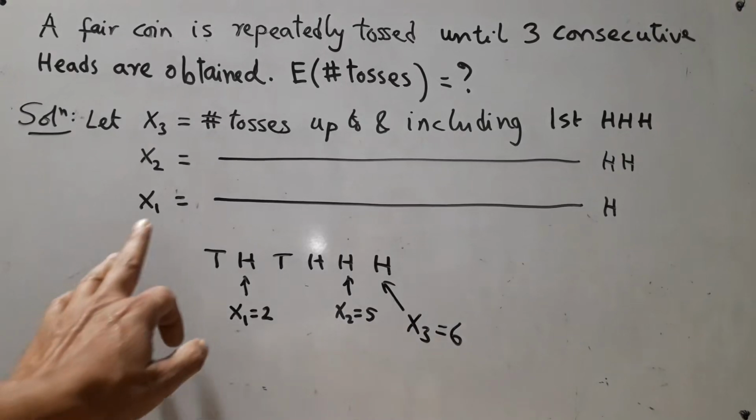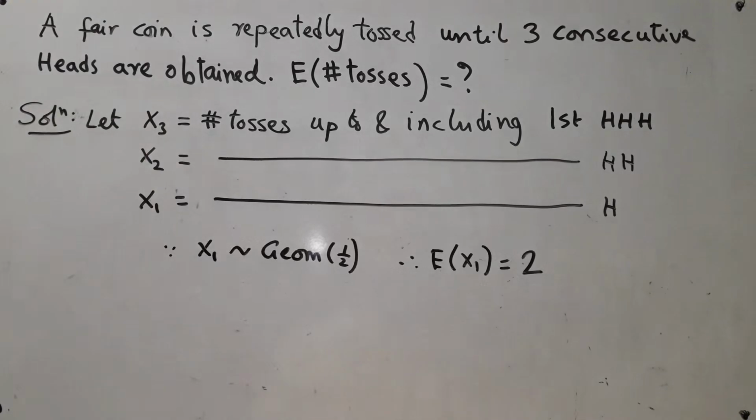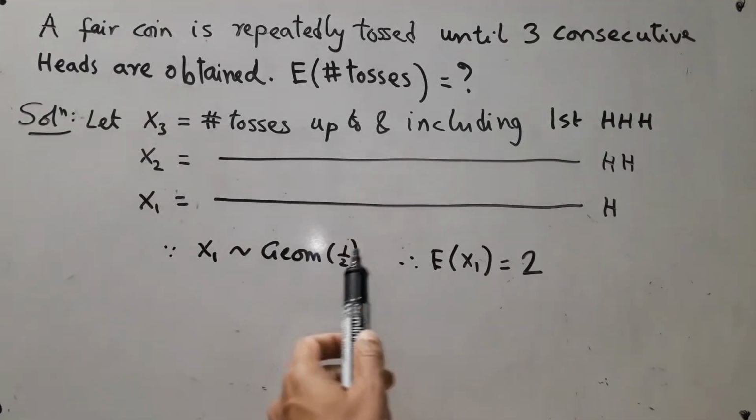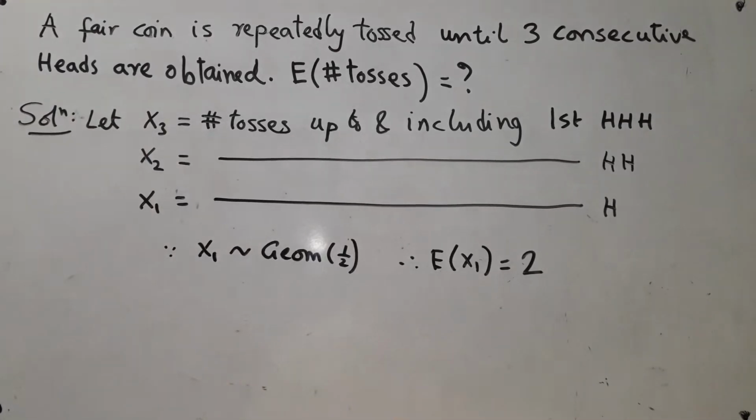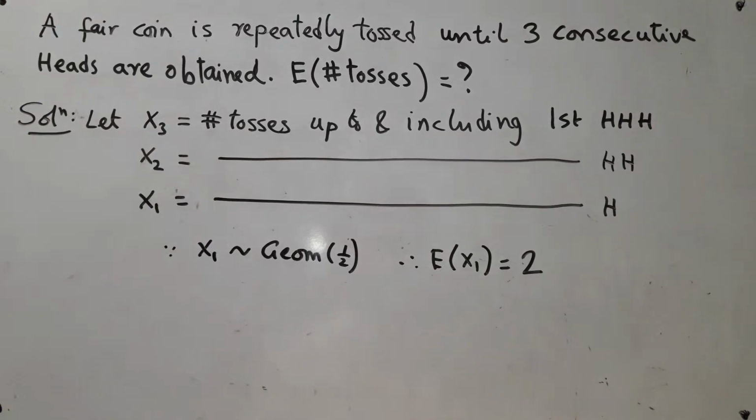Now, since I know that x1 is just a geometric random variable with parameter half because the coin is fair, hence it has expectation reciprocal of half, that is 2. Now we shall try to find out the expectation of x2 and then we will attack our x3.